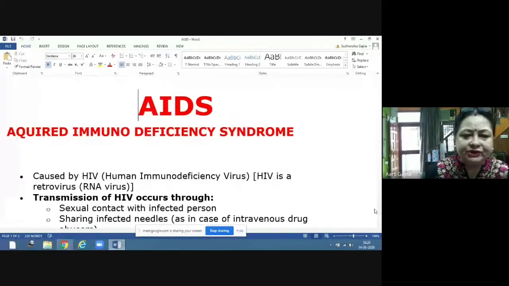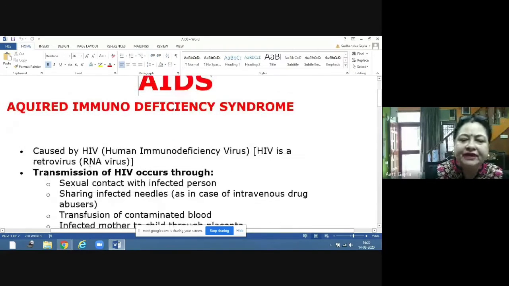What is a syndrome? Syndrome is a combination of diseases. Like there is not a single disease in this, it's a combination and there are multiple symptoms of this. That's why it is called acquired immunodeficiency syndrome, AIDS. And this AIDS is caused by HIV.